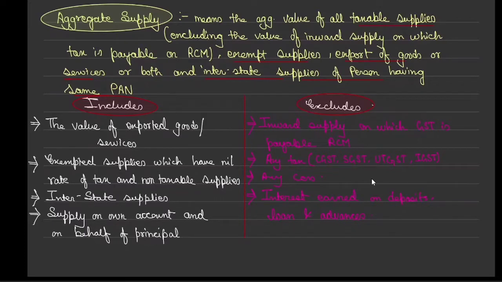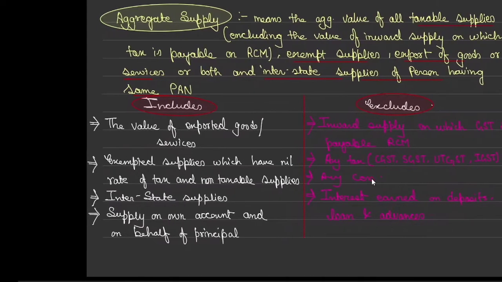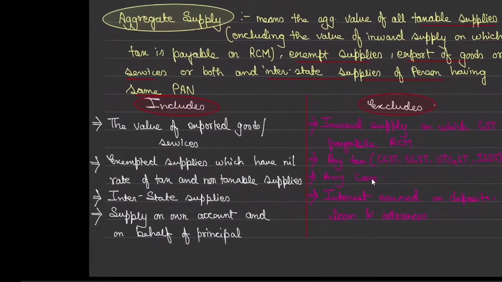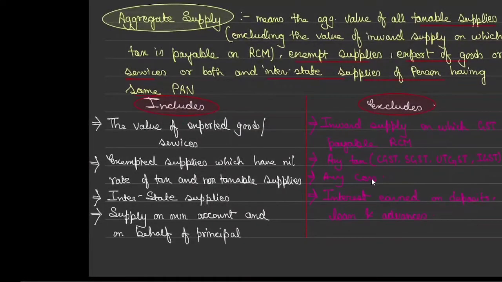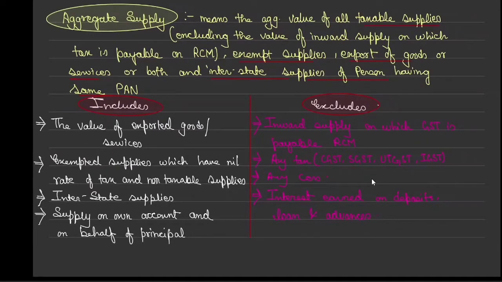Correct? And one more very important thing is the interest earned on deposits, loans and advances.